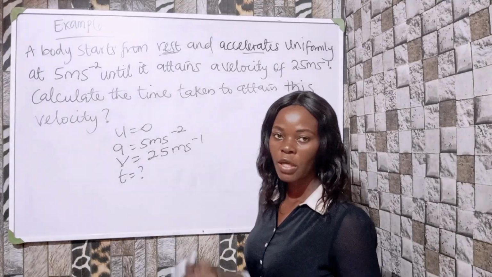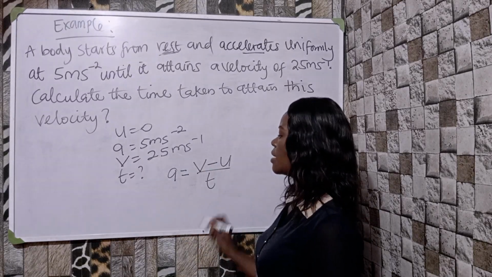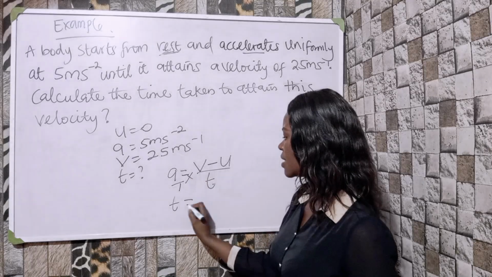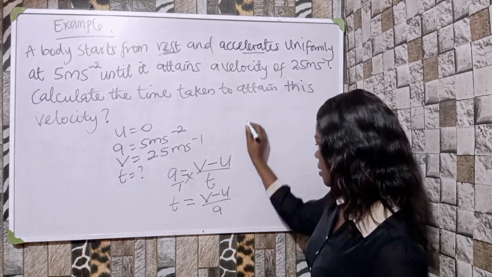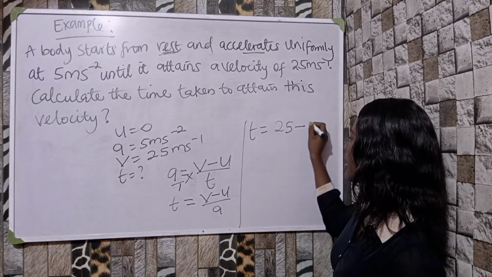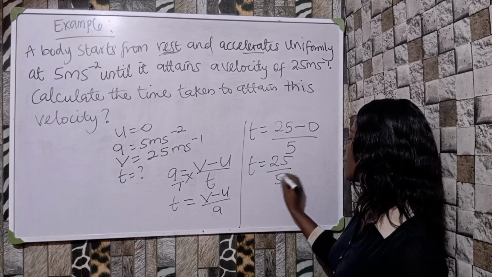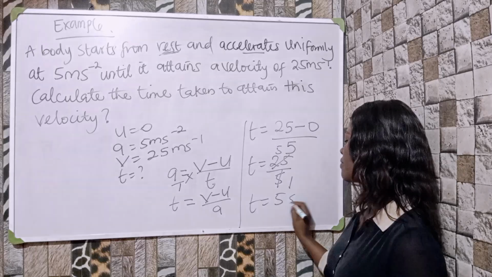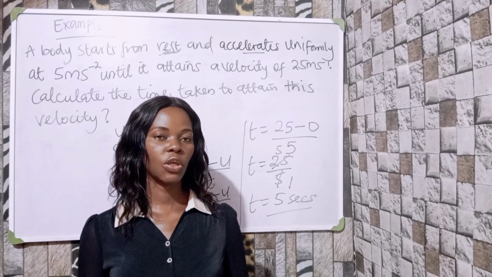We use the formula for acceleration, a equals V minus U over T. Since we are looking for time, we cross multiply, so T is equal to V minus U over a. Putting in our values, T equals 25 minus 0 divided by 5, so T is 25 over 5. So I have my time to be 5 seconds.